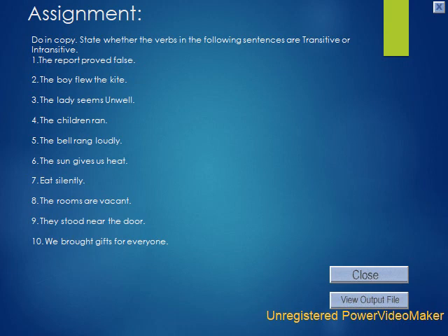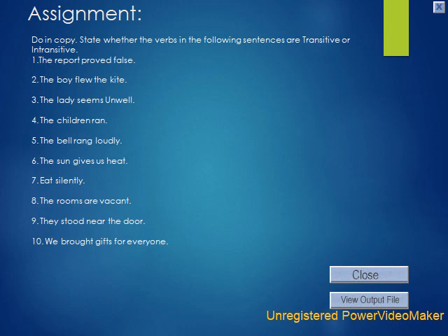Now coming to assignment. Do this work in copy. State whether the verbs in the following sentences are transitive or intransitive. First sentence, the report proved false. Second sentence, the boy flew the kite. Third, the lady seems unwell. Fourth, the children ran. Fifth, the bell rang loudly.